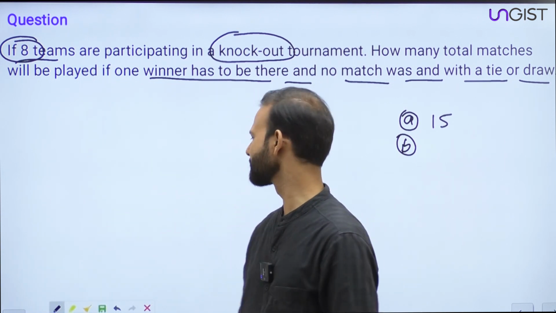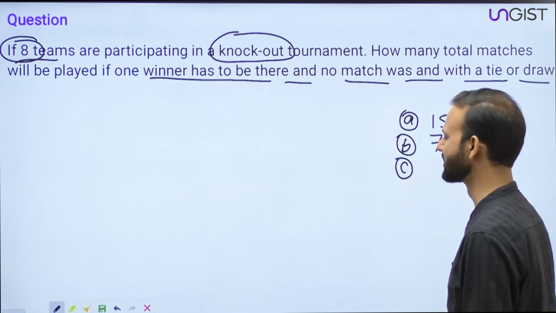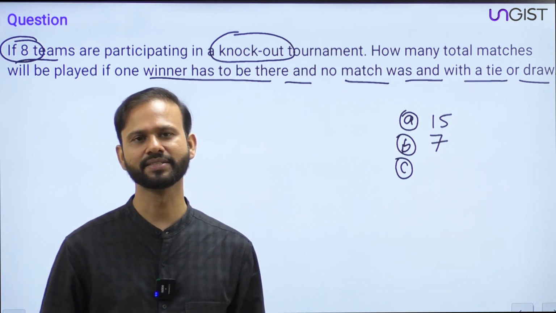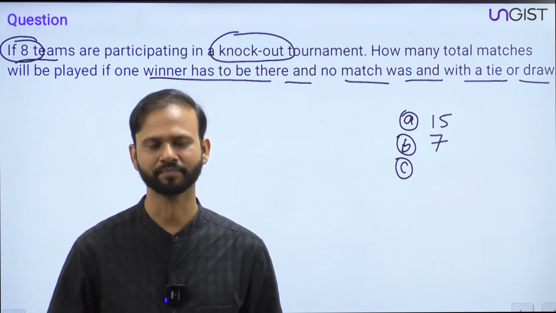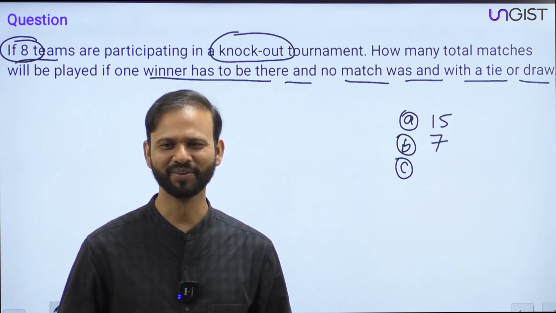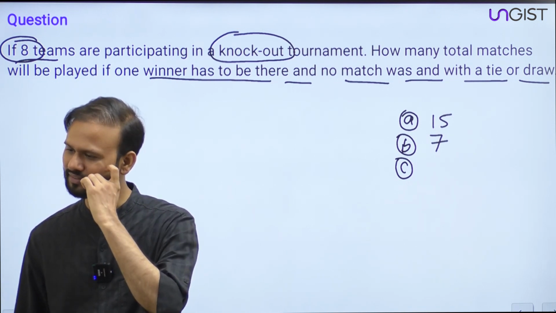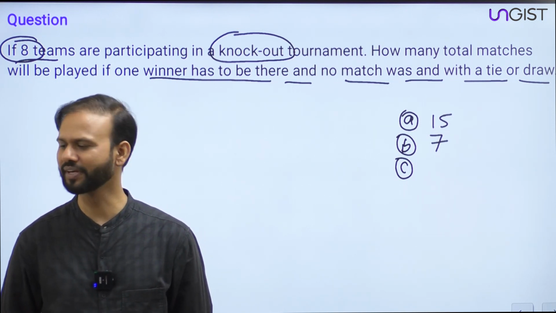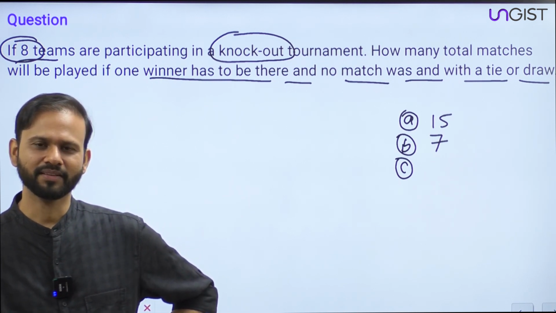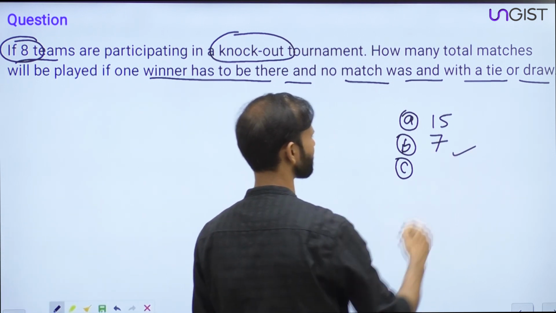Muskan is saying 7 matches. Okay, fine, 7 matches. Anyone else? Any other answer? Preeti, what's your answer? Still trying? Okay, fine, please try. Rukaya, what's your answer? My answer is also 7. Kapil is also saying 7. Okay, fine, no problem.